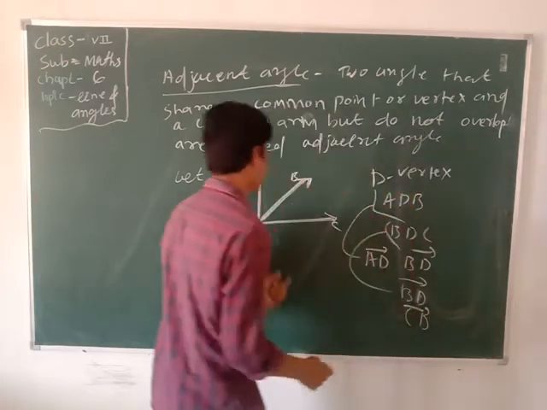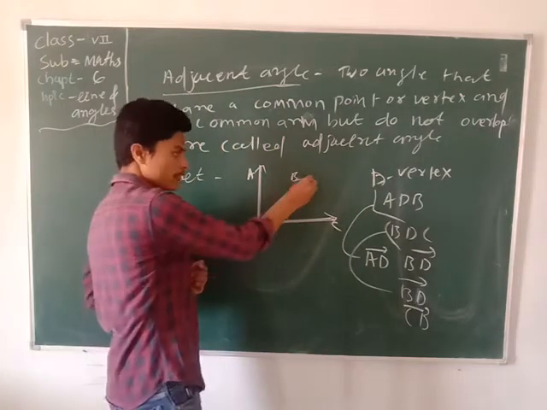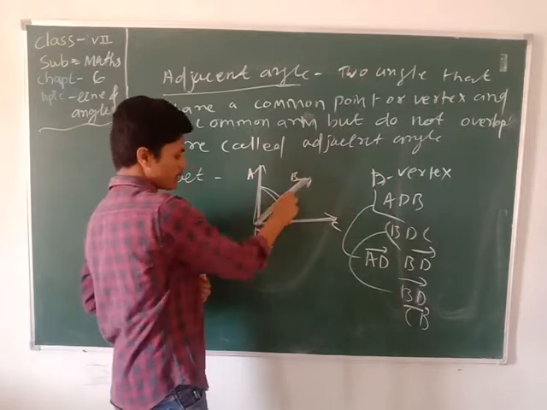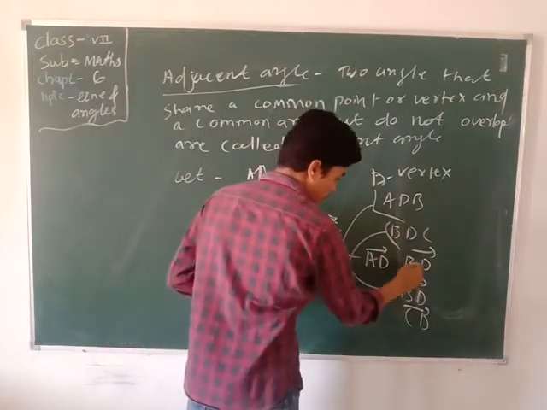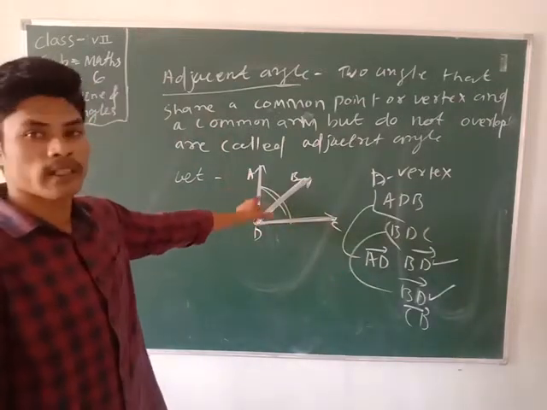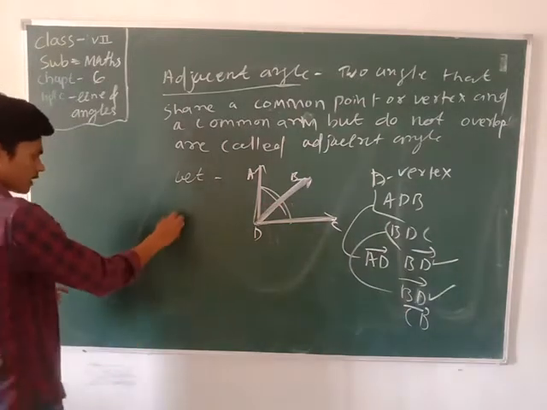See here, one common vertex, D, and one common arm, that means BD. BD is a common arm for both angles, for ADB and BDC. As the arm is common for both angles, this type of angle is called an adjacent angle. But if the figure is drawn like this, okay?